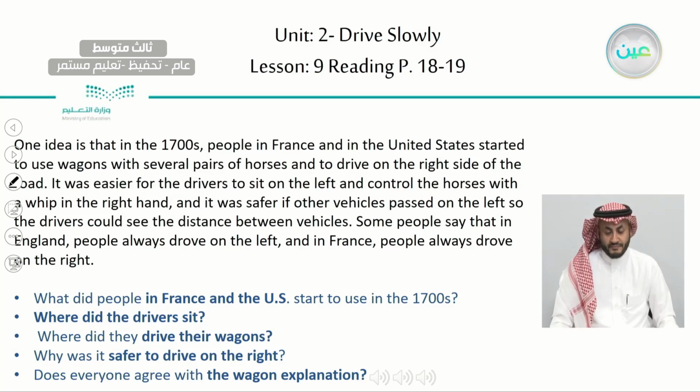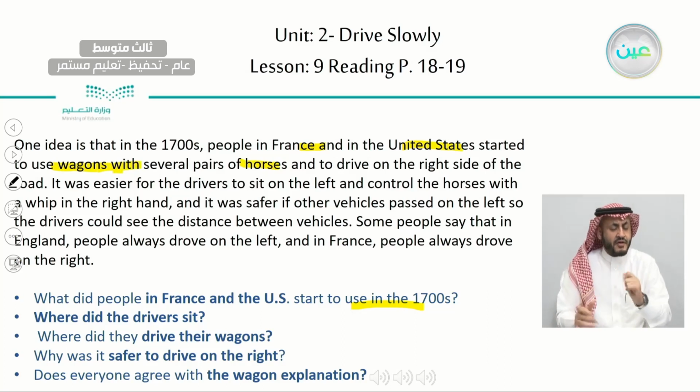Okay, so here, first we read the text together. Now you have to scan for the answers. What did people in France and the US start to use in the 1700s? They started to use what? Here, France and the US, they started to, excellent, use wagons, okay? With several pairs of horses. So wagons with horses is the answer for the first question.